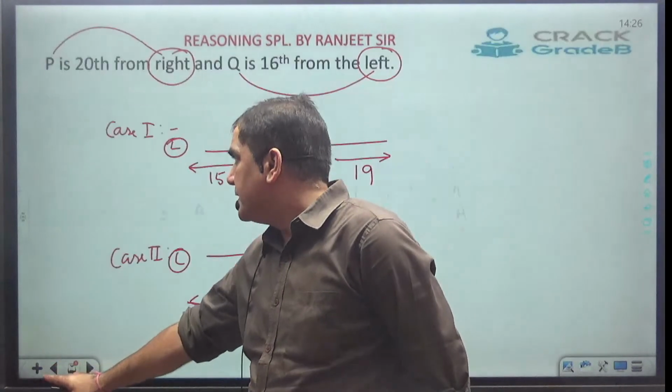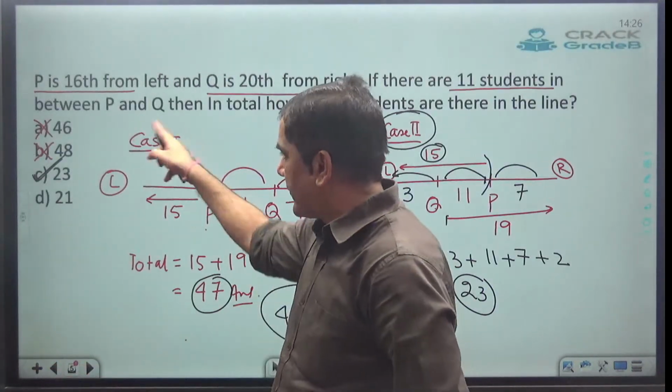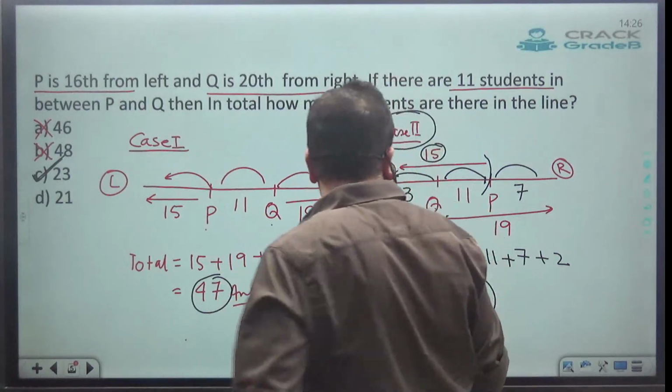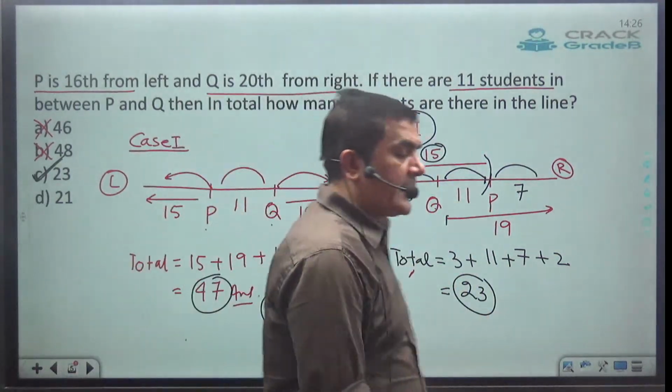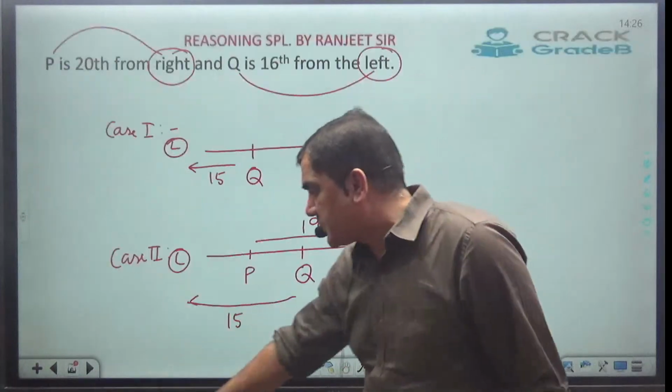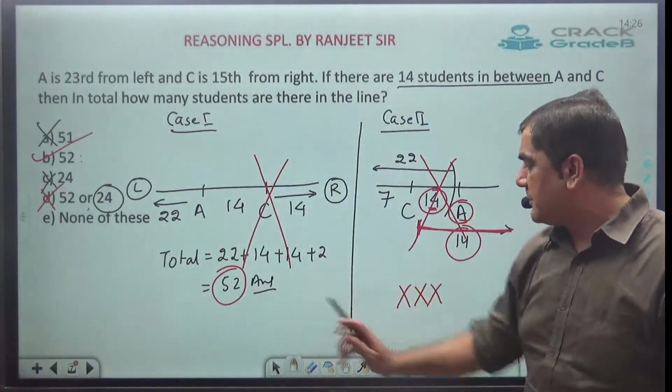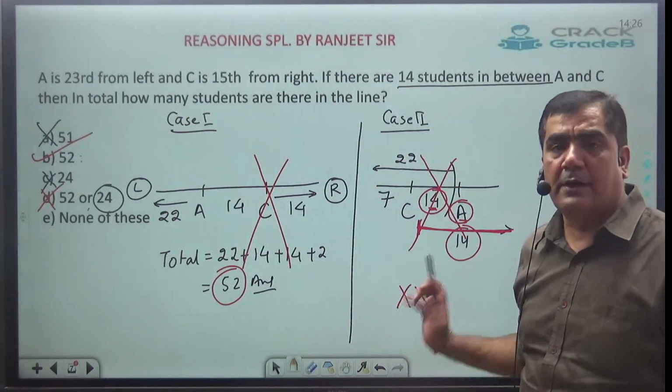See, in the earlier problem, case 1 was possible and case 2 was possible, so from both cases I was getting the answer. But in the next one, case 1 is possible, but case 2 is not possible.